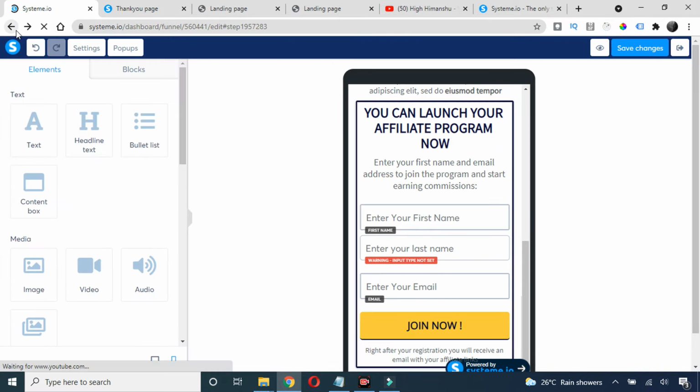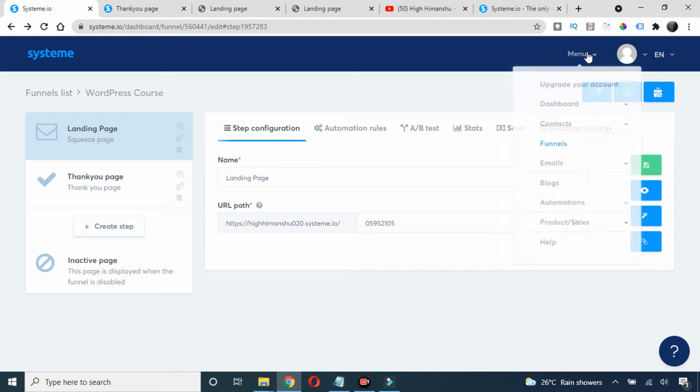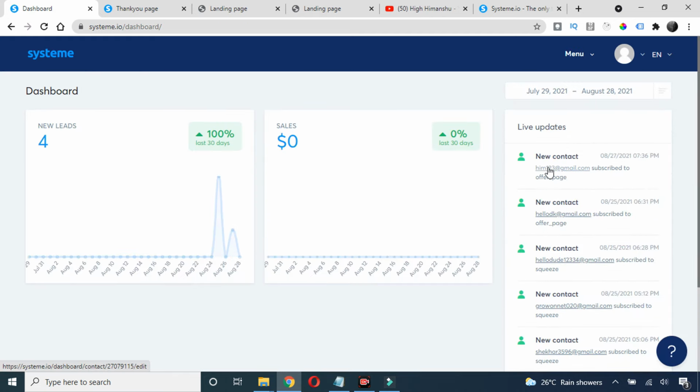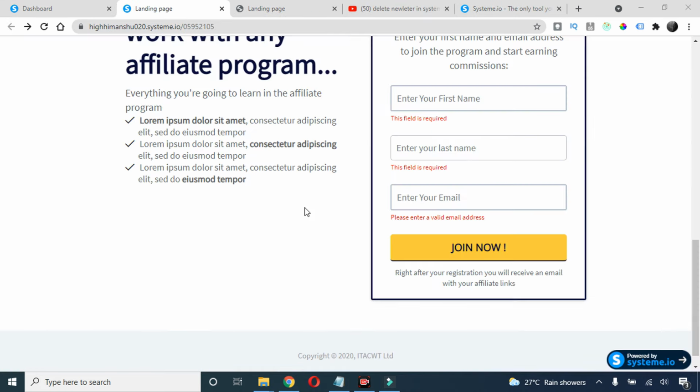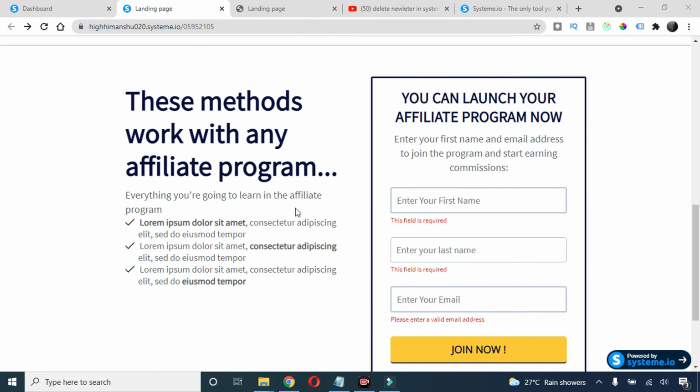Just go back here, come to the dashboard, menu, dashboard, main dashboard, and you can see I got this 123, the same email ID which I entered just now. I got that.